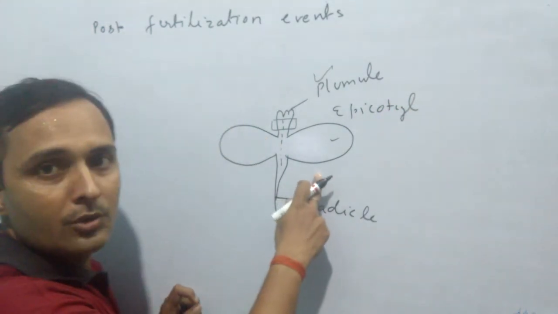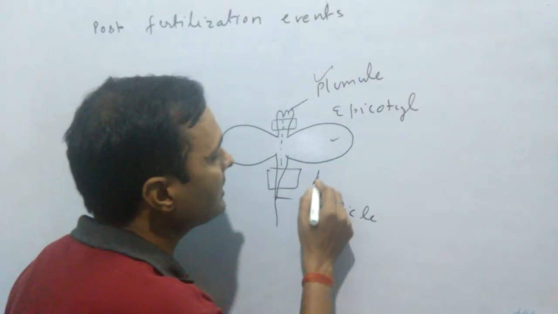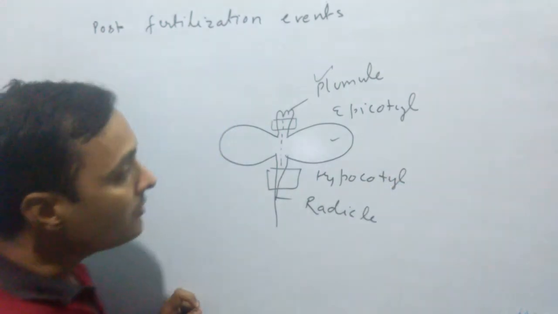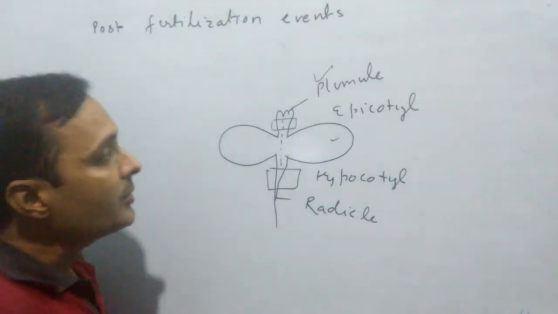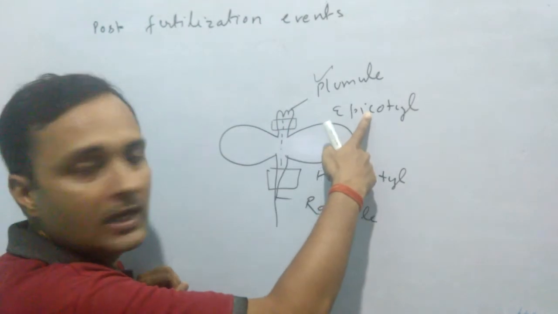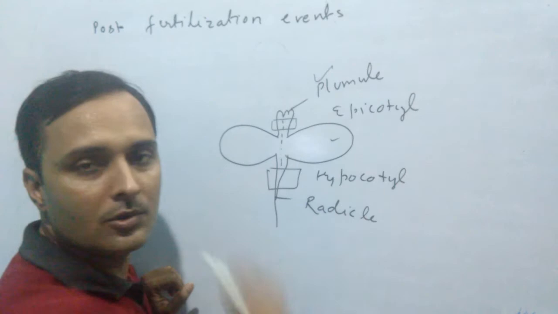The part of the embryonal axis that is present between the cotyledons and radicle is known as hypocotyl. Or you can say the part of the embryonal axis above the cotyledons is epicotyl, and the part below the cotyledons is hypocotyl.